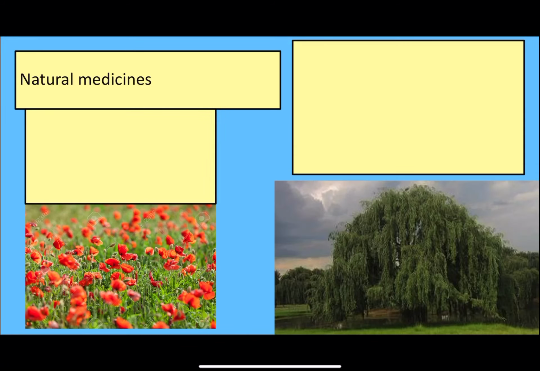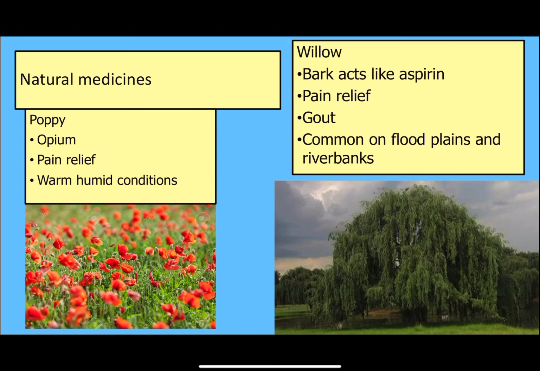So we've got a few examples of natural medicines. So as I mentioned, we've got opium from a poppy, and we've got here willow. So willow is the origin of aspirin. The bark was chewed by people and it provides pain relief. And we've got here a couple of points about where these are found.